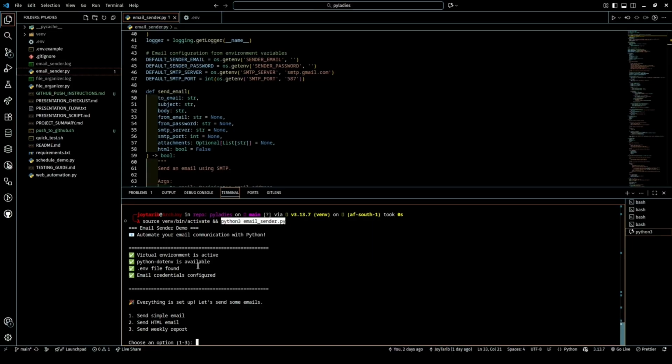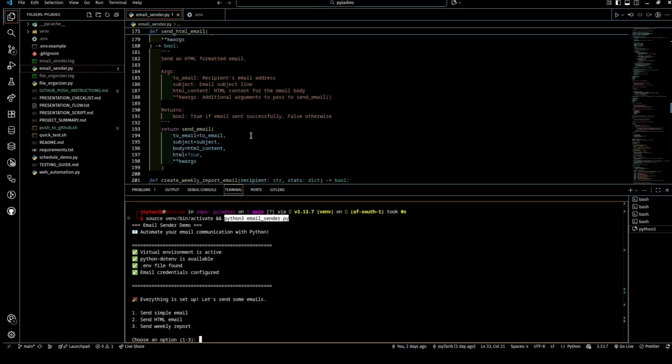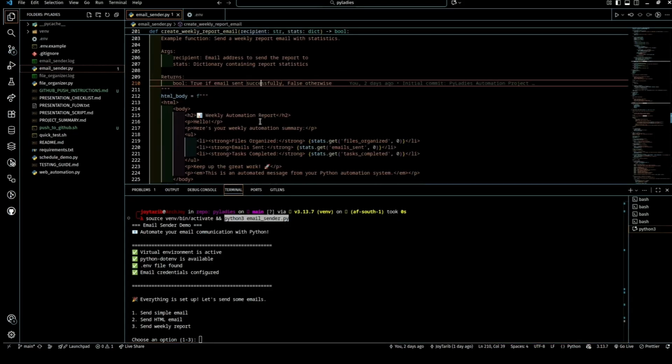But we can do more than just plain text. If you go through the code base for the email sender file, you can see that there are functions that send HTML emails in form of formatted text, colors, and images, whatever you need. And here there's a practical example, an automated weekly report. So imagine every Friday, your computer automatically sends you a summary of what you've accomplished that week. Pretty cool, right? So you can use this for sending reminders to yourself, notifying team members when something happens, sending birthday wishes automatically, and even monthly newsletters.